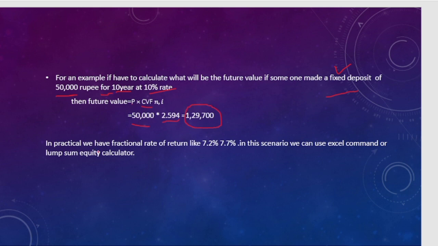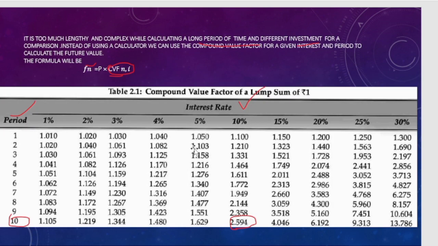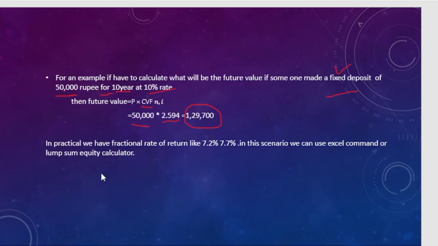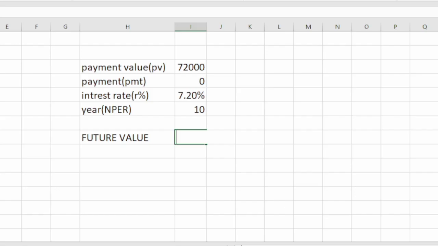It is 1,29,700. But in this table there is no fractional interest rate, while in reality there is always a fractional interest rate. Let's say 7.2, 7.7, or 7.1. You can choose any bank, and they provide the interest rate on fixed deposit. That's why you can use the Excel command or a lump sum calculator to calculate the future value. That is more practical, but in examinations you use the compound value factor to calculate your future value.